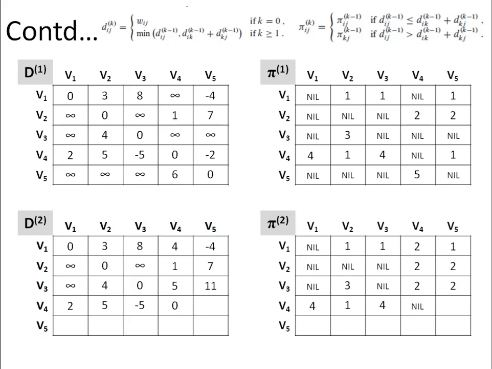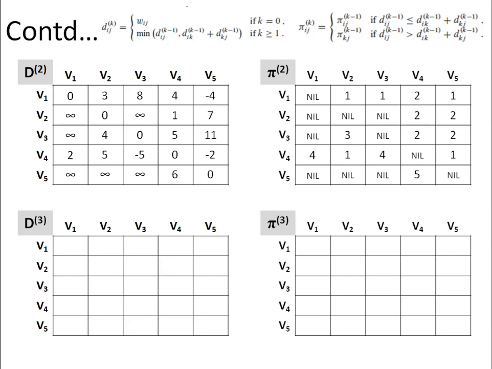Then we have V4 to V5. So we have to go 4 to 2, 2 to 5. That means 5 plus 7, and this entry is greater than minus 2 because 5 plus 7 will give us 12. So there will not be any change. So with this, we are done with the vertex V4. Now if we talk about vertex V5, we have to go to vertex V2 first, but there is no path in between the vertex V5 and V2. So the last row will remain unchanged. So this completes the second iteration.